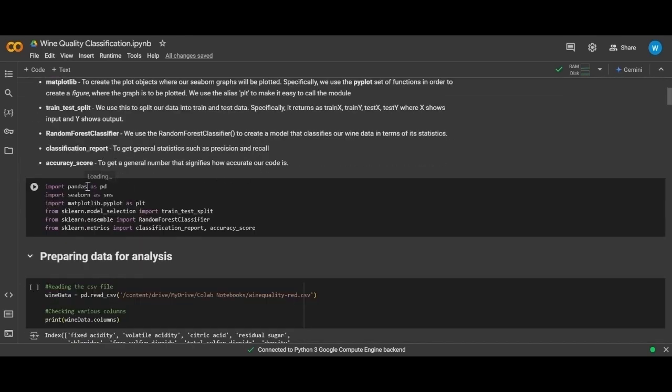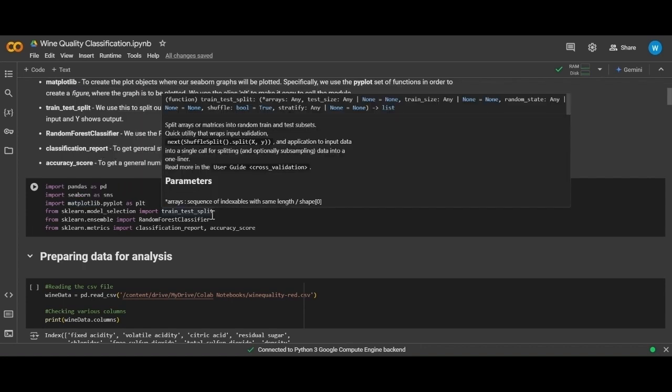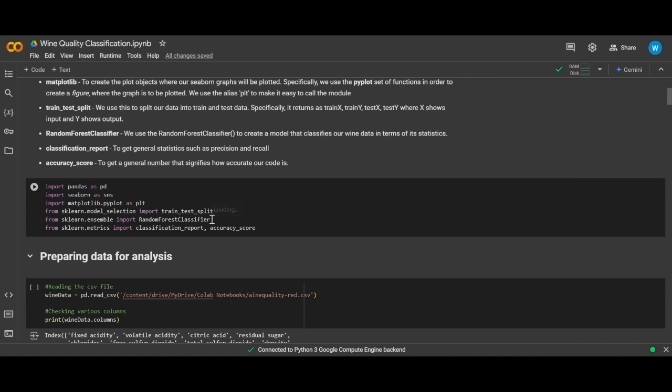Pandas is used to read CSV files and to create data frames. Seaborn is used to create graphs and heat maps. Matplotlib is used to create figures and graphs. Train test split is used to split our data into training and testing data. Random forest classifier is the model we use to train and to create predictions. And classification report and accuracy score are general statistic modules that we'll use to assess how well our model performs.